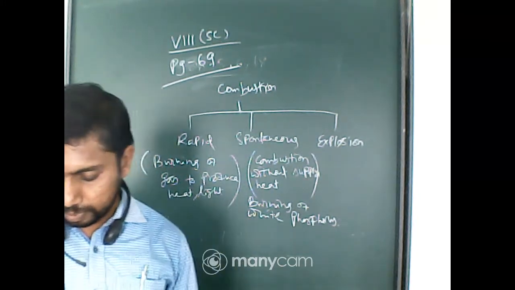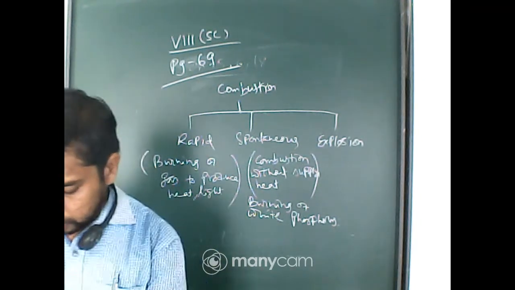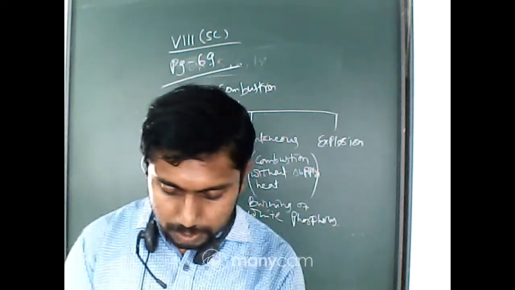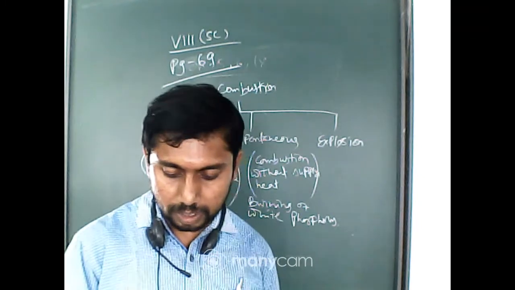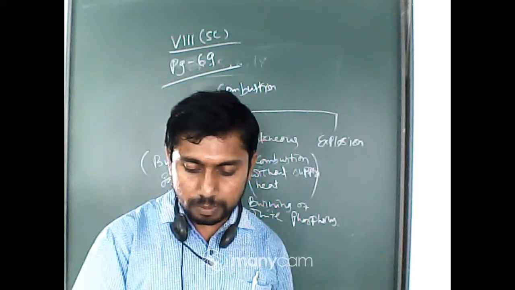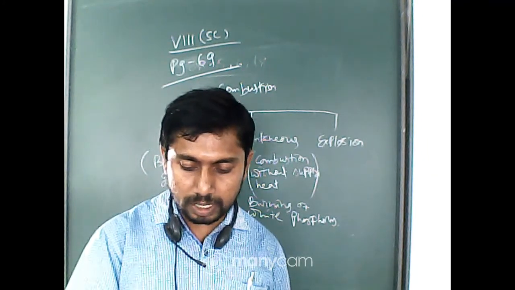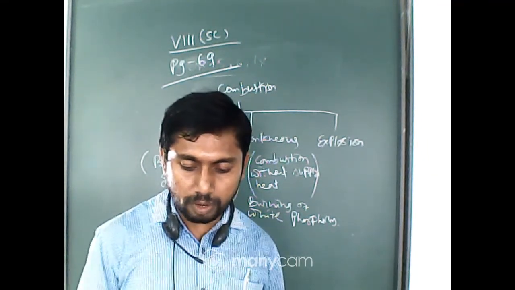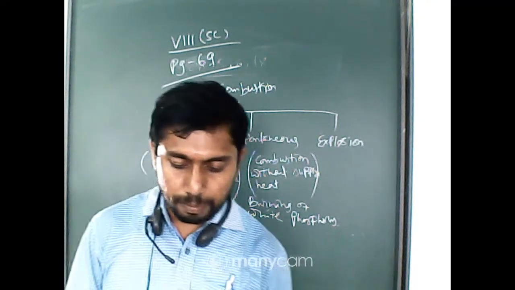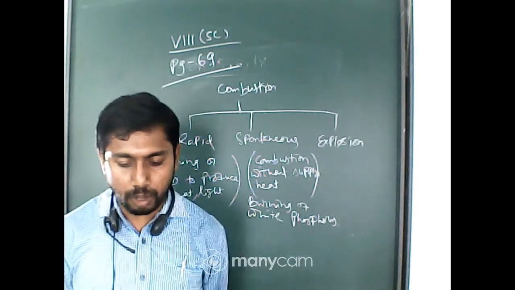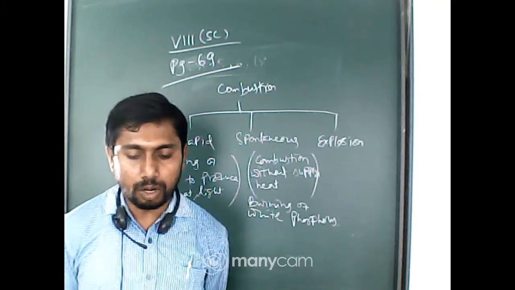Next one, spontaneous combustion of coal dust has resulted in many disastrous fires in coal mines. Spontaneous forest fires are sometimes due to heat of the sun or due to lightning strike. However, most of the forest fires are due to the carelessness of human beings. It is important to remember that the campfire must be completely extinguished before leaving a forest after a picnic or a visit.